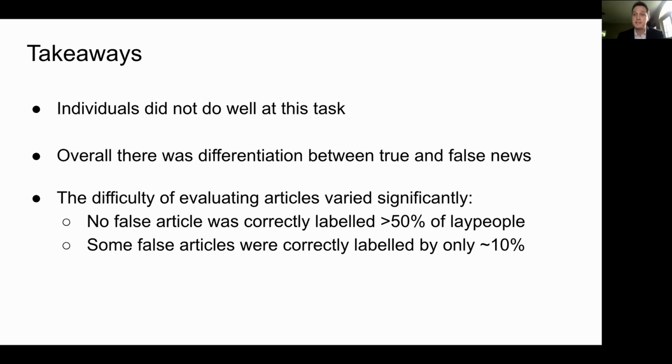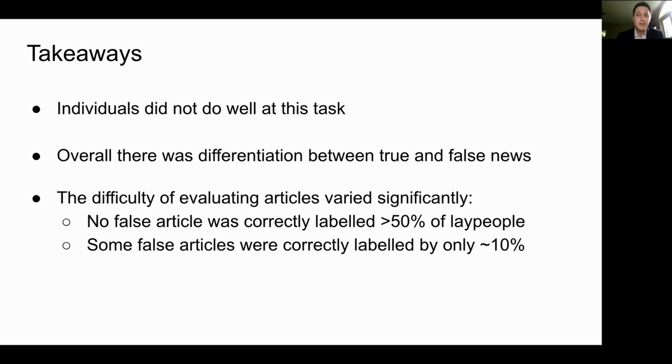The big takeaways from this, and that we really explore in our other paper, are that individuals are pretty bad at this task. People, on average, are very bad at identifying fake news or false news or misinformation. There is some differentiation, though, between true and false news, right? We can see that on average, they're labeling false news correctly a third of the time. They're labeling true news correctly around 60% of the time. So there does seem to be some signal in the noise in that respect. There is some differentiation between true and false news and how the crowd responds.